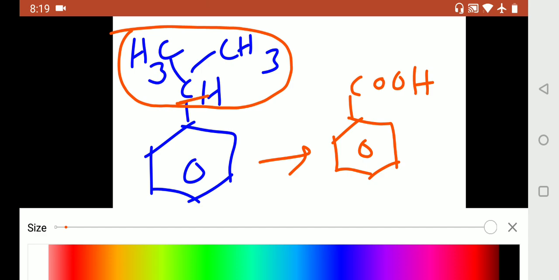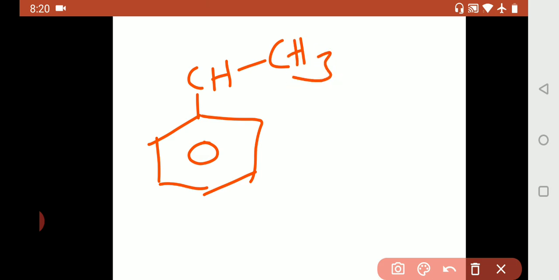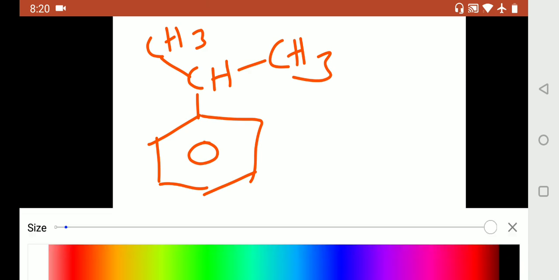And while writing, you have to remember, in every session I am repeating this point, that while writing organic compounds, you have to keep in mind where you are keeping the bonds. For example, if I am writing isopropyl benzene like this, CH3, where shall I keep the bond? For carbon, if you write like this, CH3, is it right? This CH3 is okay. Bond between C and C. But this CH3, the bond is kept for H, no? So while writing, you have to remember that CH3.